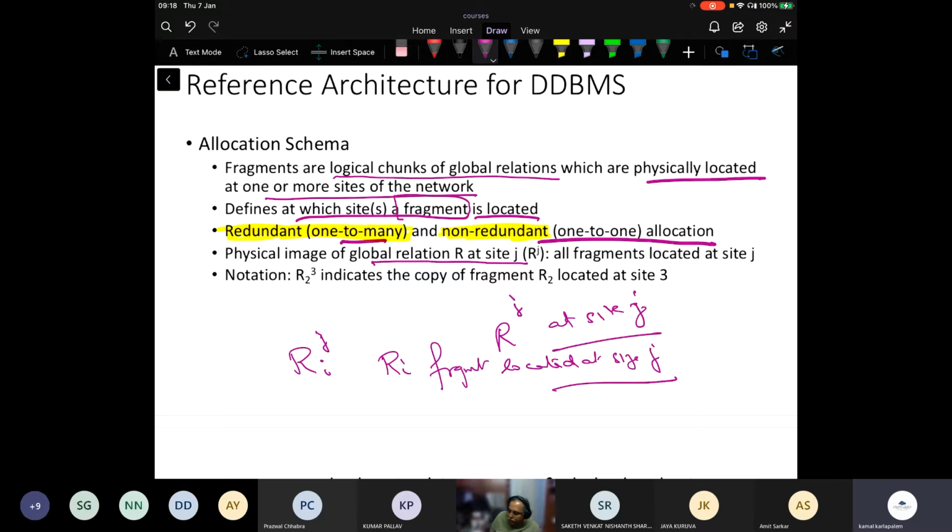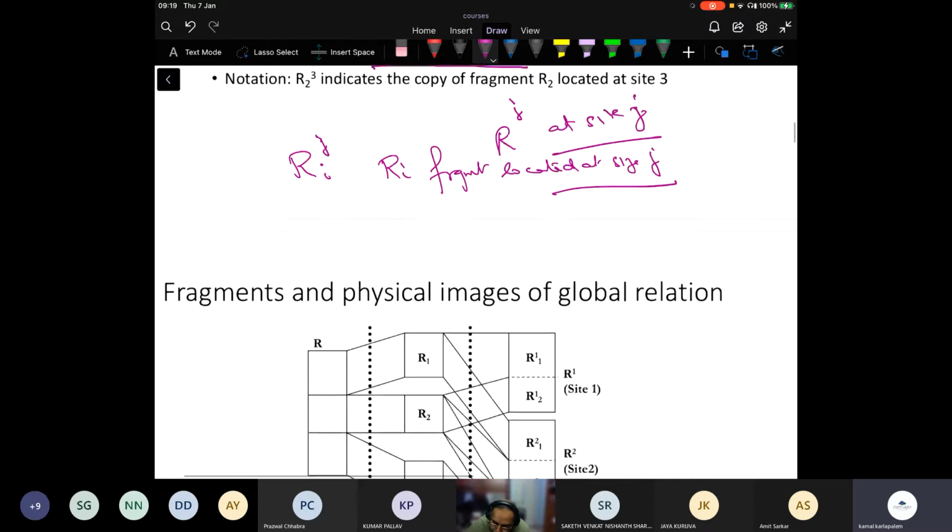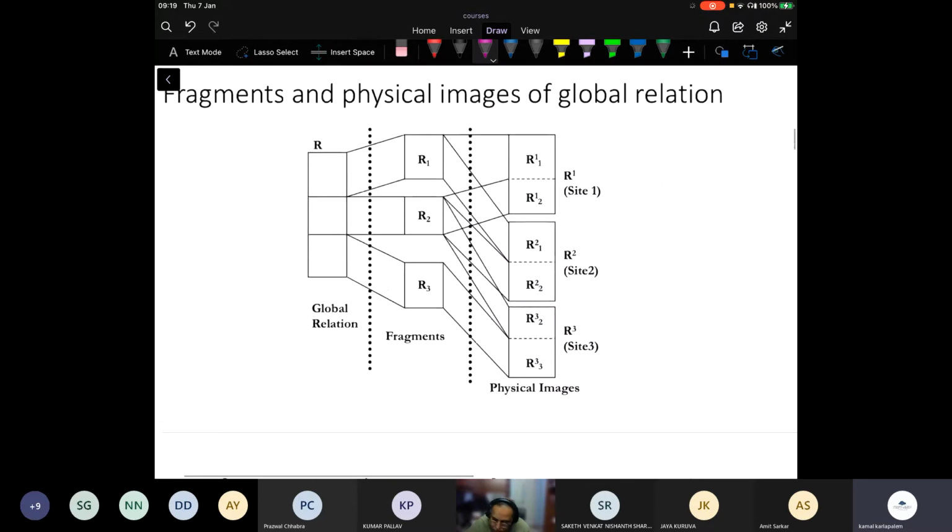So what we have done in the last 10, 15 minutes is to give you the overview of this reference architecture and tell you what happens, the notion of fragmentation, the notion of allocation, and all that. Pictorially, it looks like this.